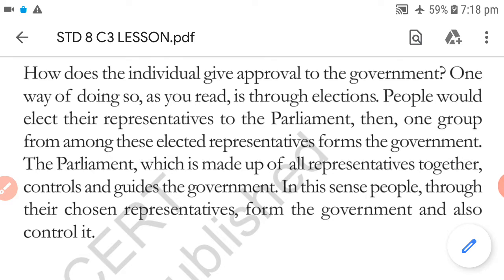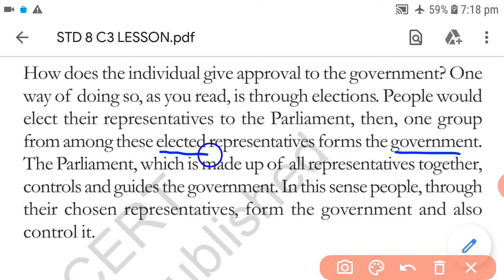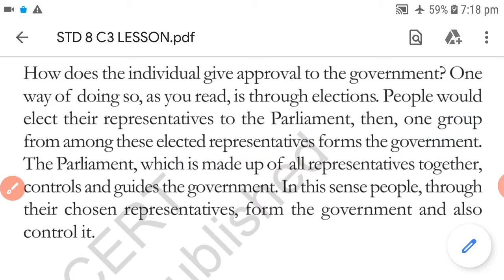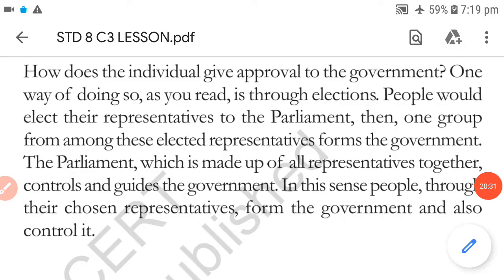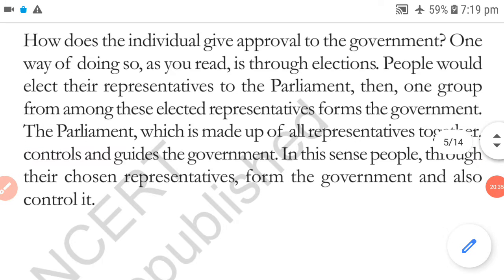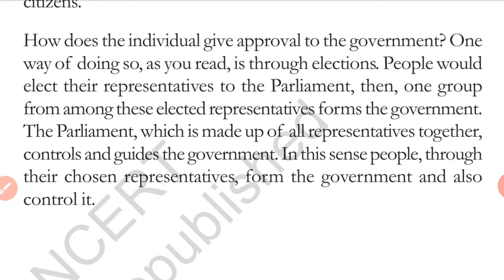So one group from among these elected representatives forms the government. There will be a number of representatives, and from those representatives one group will form the government. The parliament is made up of all representatives together, which we are going to see soon.